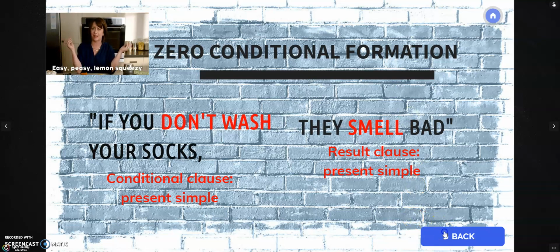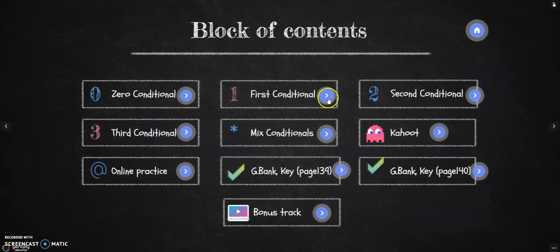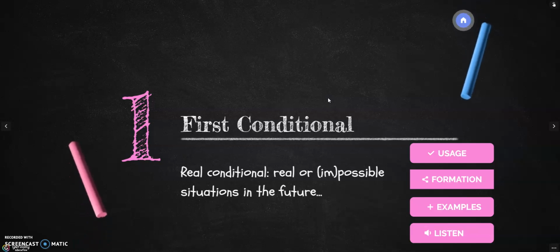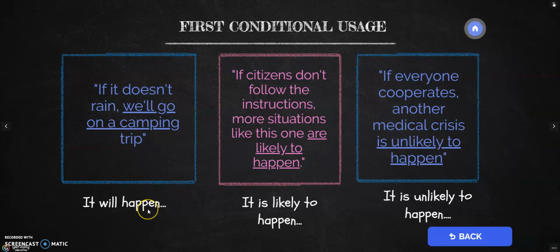All right? Okay. So we're going to go back and we're going to cover the first conditional now. Okay? Now, this first conditional, as we have seen at the beginning of this presentation, it's also a real conditional. And we use it to express things that are real, possible, or impossible situations in the future. All right? So, I'm going to explain this with examples. We can use a first conditional to explain, for example, what will happen, right? We can say something like, if it doesn't rain, we'll go on a camping trip. So that's something real. That's something that we will do in the future if it doesn't rain.